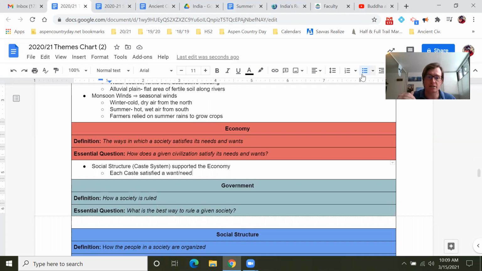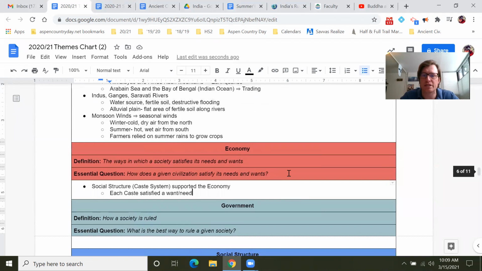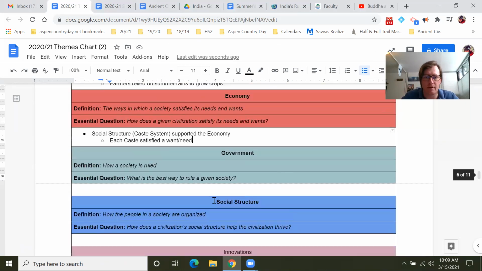So every caste satisfied a want and need. That's all we're going to put for economy. We're going to see the connections here in a little bit, but I'm just going to keep it simple. Really, what we have done in this unit is focused on the belief system. So we're not going to dive too deep into the economy or government, which is going to come up next.